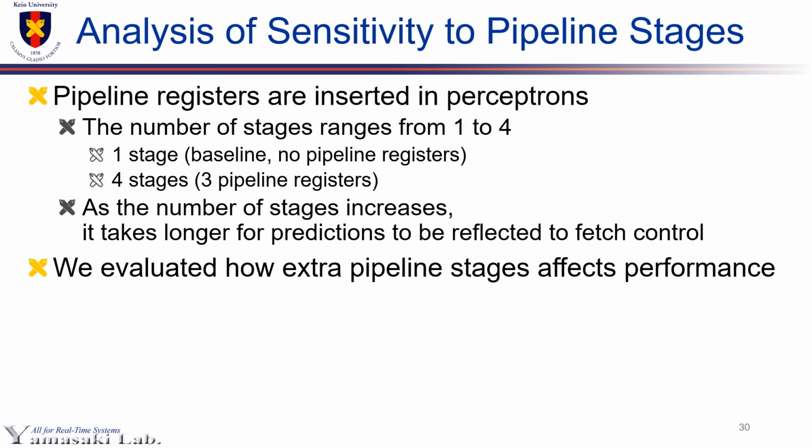As the pipeline stage increases, it takes longer for the outstanding events monitored in performance counters to be reflected for control. So we evaluated performance changes with different pipeline stages from 1 to 4. One stage means there is no pipeline registers, which is a baseline used for formal evaluations.